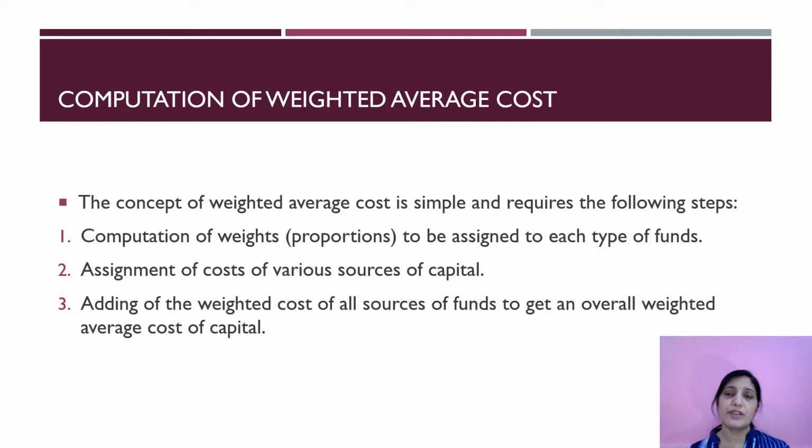Already you all know how to calculate the costs of the various sources of capital. Third one is adding all the weighted costs of all sources of funds to get an overall weighted average cost of capital. As we do the problems, you will understand how to do it.